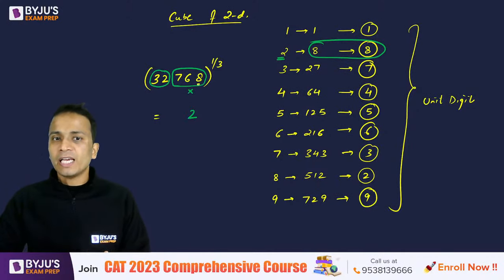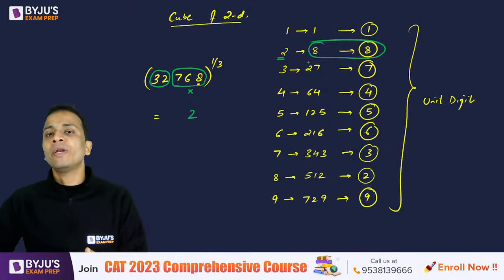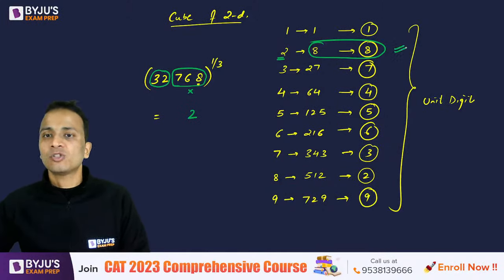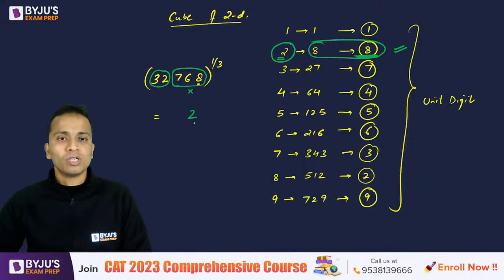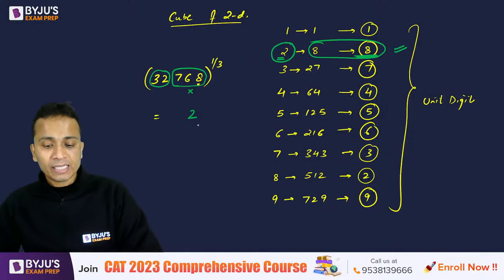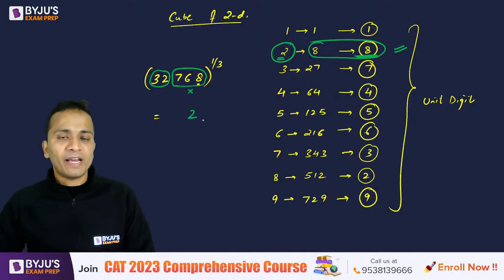32,768 unit digit क्या था? 8. Alright, ऐसा कौन सा नंबर है जिसके क्यूब का यूनिट डिजिट 8 होता है? You can see this one. 8 is the unit digit of the perfect cube. So the unit digit of its cube root has to be 2. I hope it is clear, Arjun. Okay, fine. So मैंने unit digit identify कर लिया.